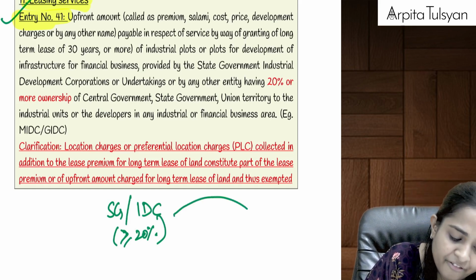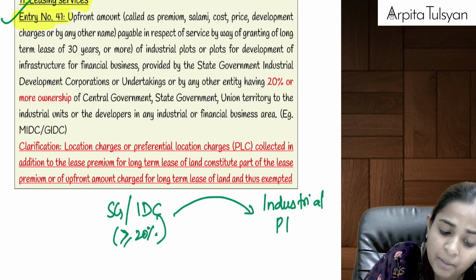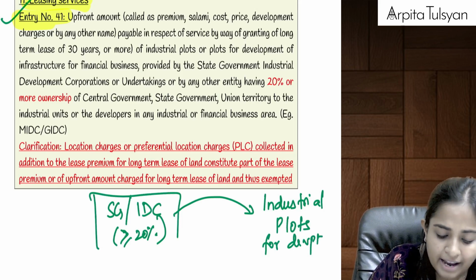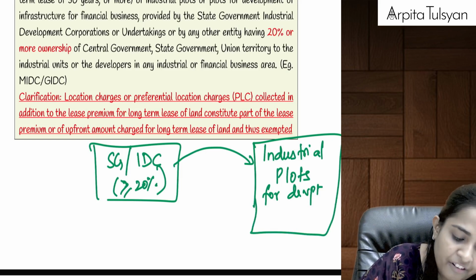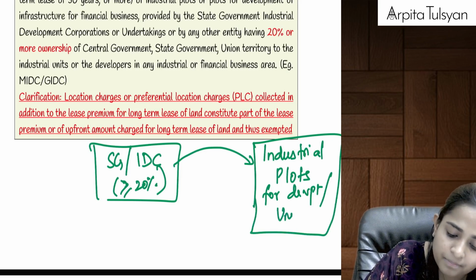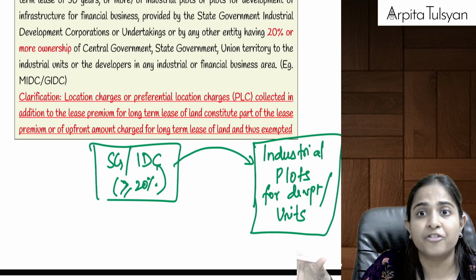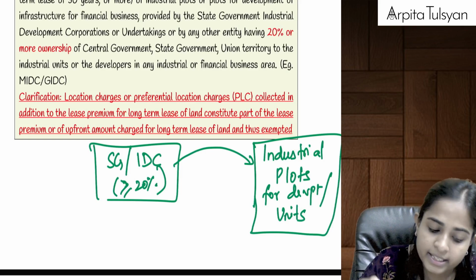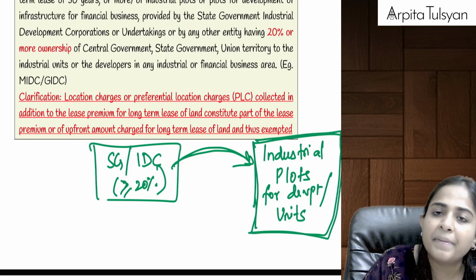If they have given some industrial units, or if they have given any industrial plots for development, means government was having a piece of land, industrial land, and they have given it for industrial plots for development or for developing industrial units to the developers. Means you set up some industry here, or you make an infrastructure and set up some business units here. We have given our plot of land to the developers for developing some industry there.